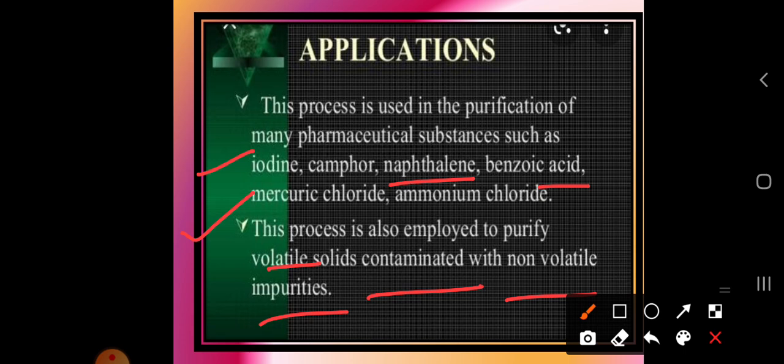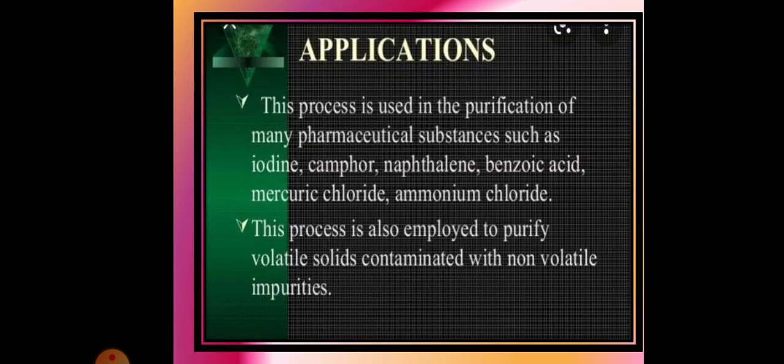Okay, so this process is also employed to purify volatile substances. Volatile substance means which can be volatile or which can be soluble in any one of the substances. Okay, so this is one of the applications of the process of sublimation. Here are some examples of the sublimation process and the centrifugation process.